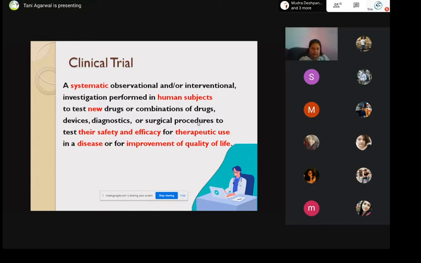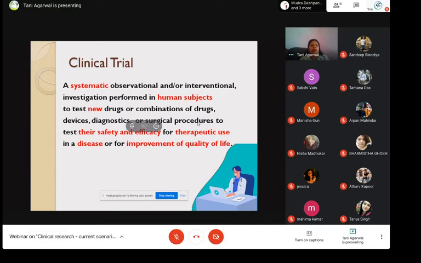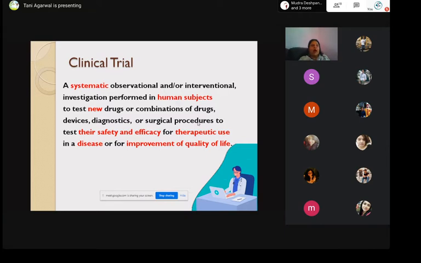And efficacy means the medical or the therapeutic efficacy, like how effective the drug is against the medical condition it is intended to use against. For example, if there is a drug that is intended to treat TB, although it is safe, but it is not treating TB, then it is not efficacious.